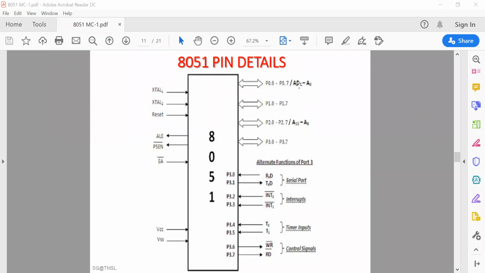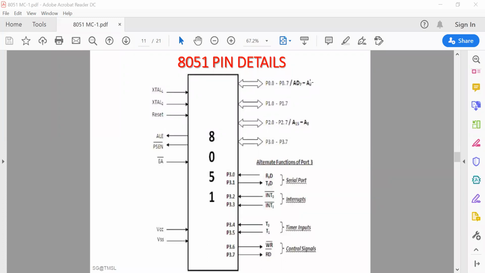Now, if operation address and data are not issued simultaneously, only one thing you have to perform. Either it can be used as your multiplexed address and data bus, or it can be used as your input or output port. Not at the same time can the input output port and the multiplexed address and data bus be used. Either the input output function or the multiplexed address or data bus function can be used.